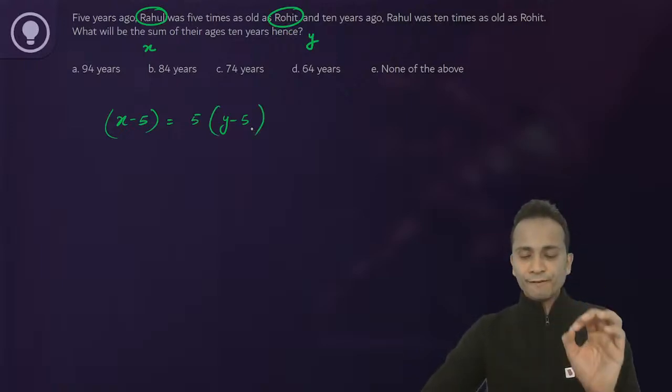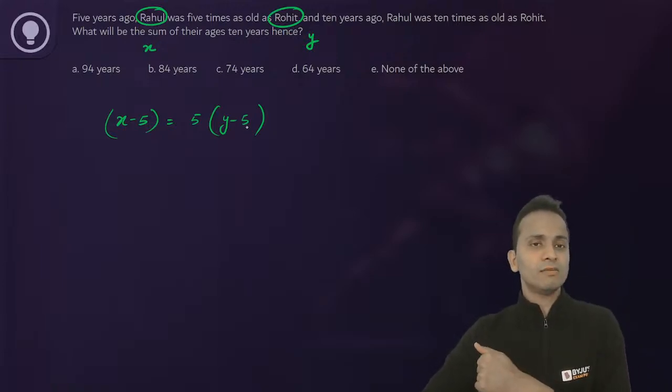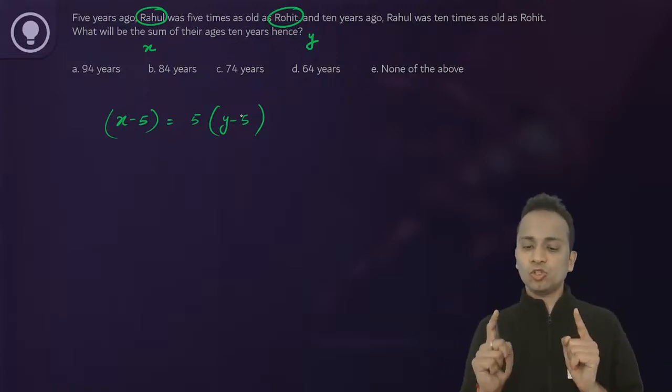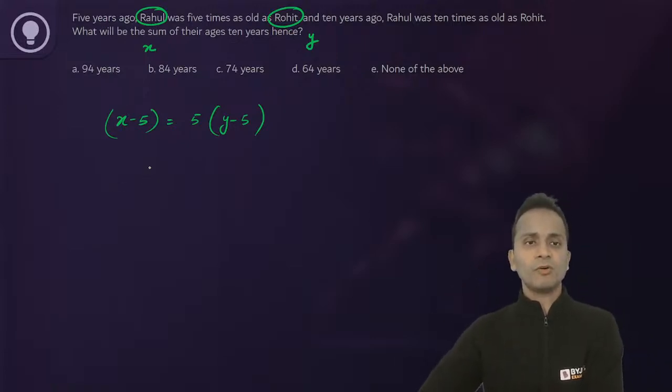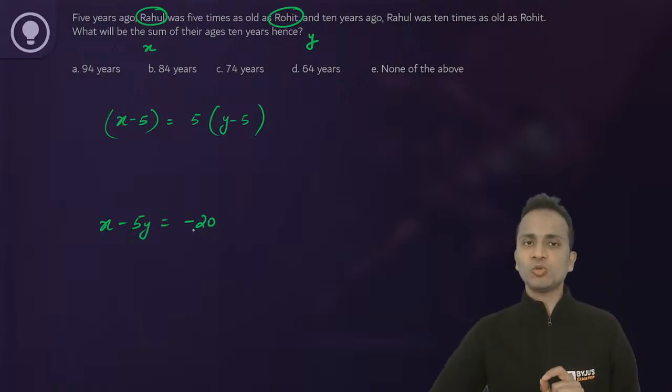Now carefully and properly use brackets, otherwise the equation will be wrong. So 5 will be multiplied with y minus 5 entirely, so the bracket should be there. Now upon simplification, this equation will become, I'll write it at the bottom, x minus 5y is equal to minus 25 plus 5, that is minus 20. You can take two different steps to reach this equation.